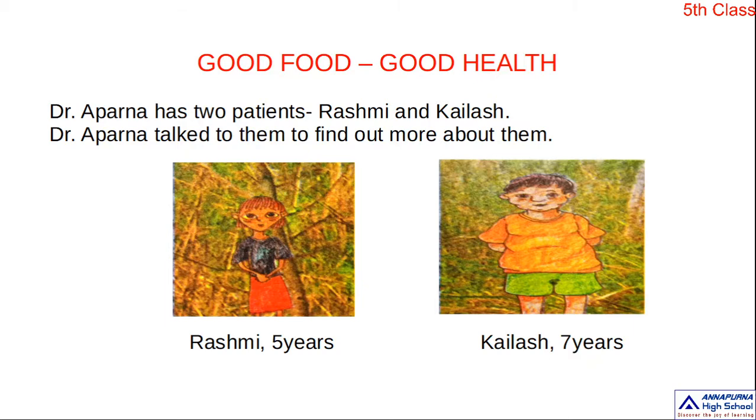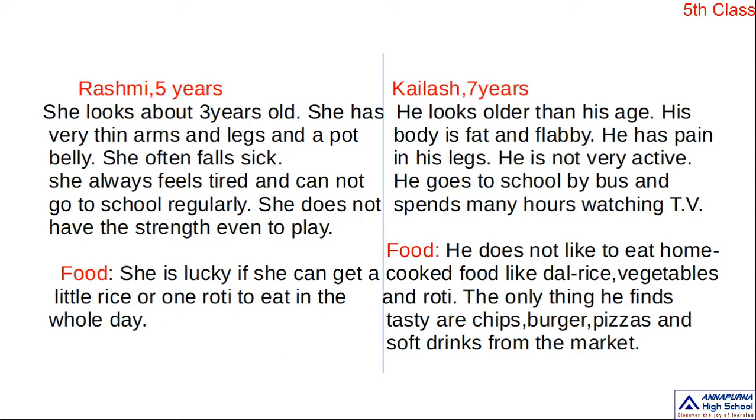Okay, and next one about Kailash. How many years? 7 years. Okay, he looks older than his age. His body is fat and flabby. Flabby means lacking strength, vitality. Okay, he has pain in his legs.